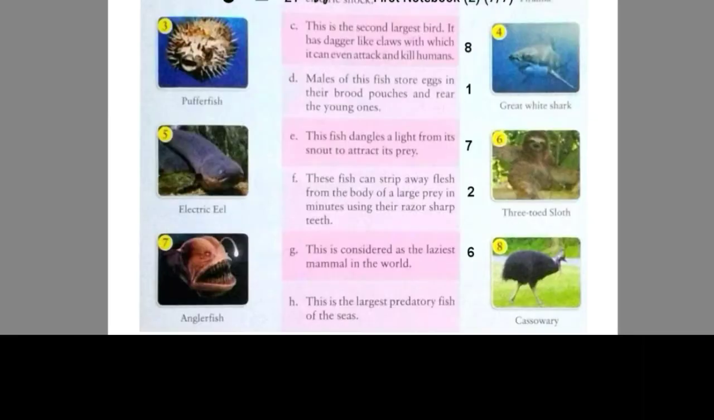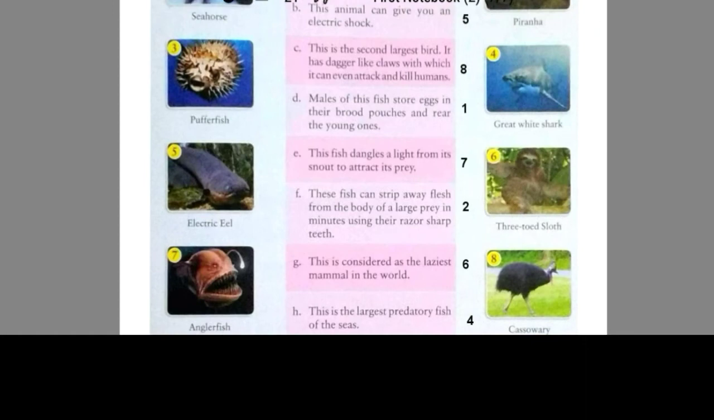Now we reach to our last point, that is H. This is the largest predatory fish of the seas. Yes, you are right, it is great white shark. It is given in point number 4. So in front of H we will write 4. So like this we have completed our exercise number 11. Now we'll see our exercise number 12.